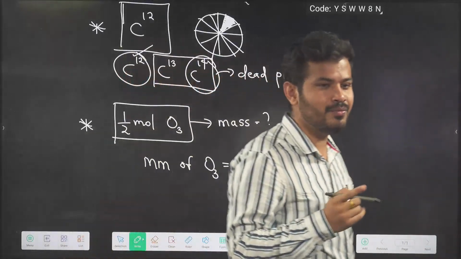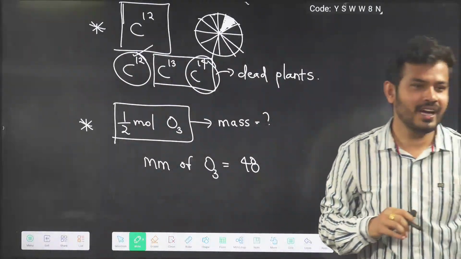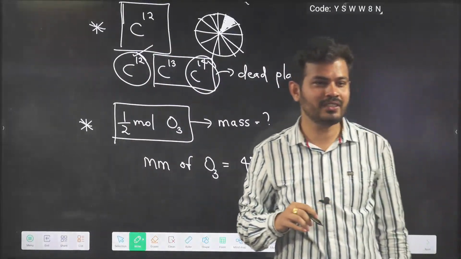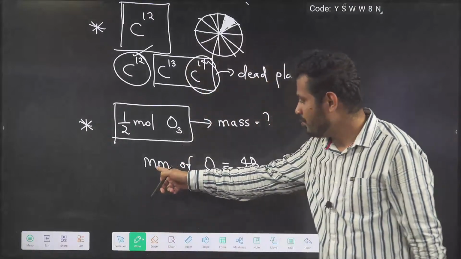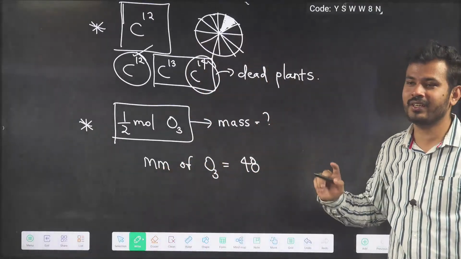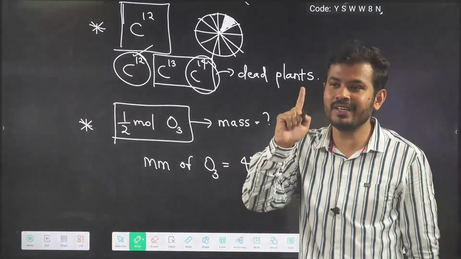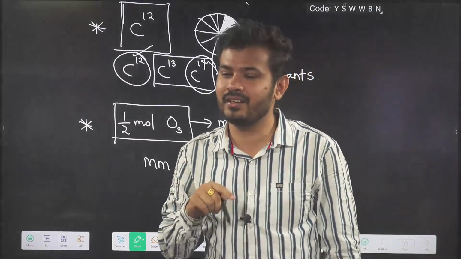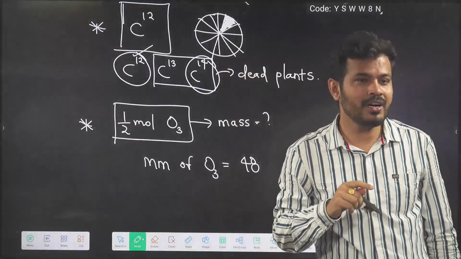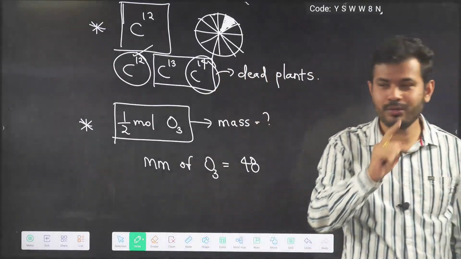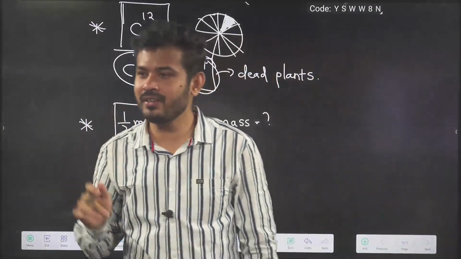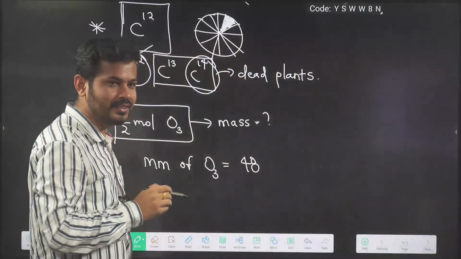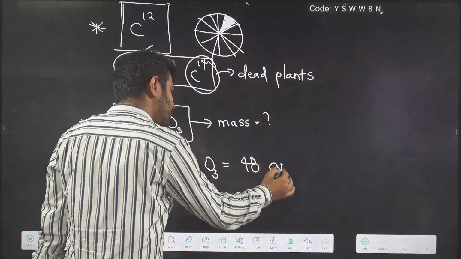I can see mixed answers, AMU as well as grams. Please consider, I am talking about the molecular mass of O3. Molecular mass means the mass of one single molecule. Remember always, molecular mass is the mass of one single molecule. Do you think one single ozone molecule will be 48 grams? That much heavy? It is 48 AMU.